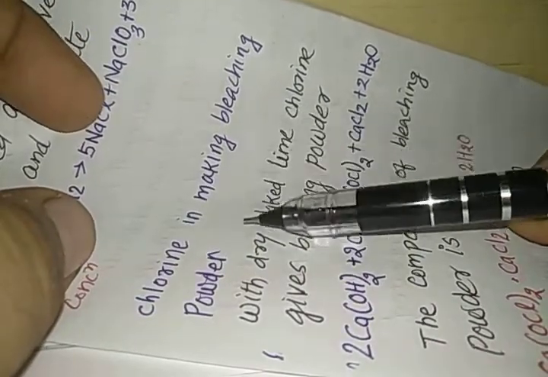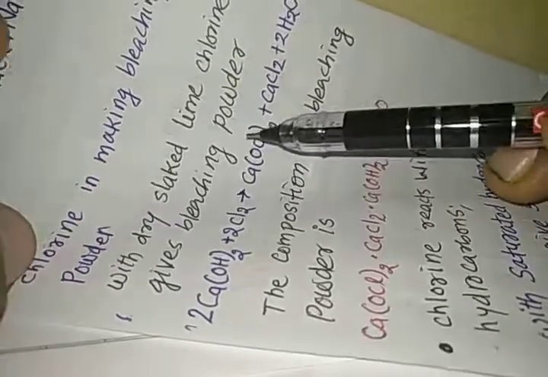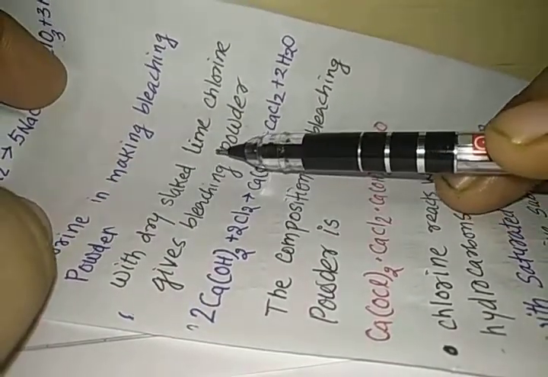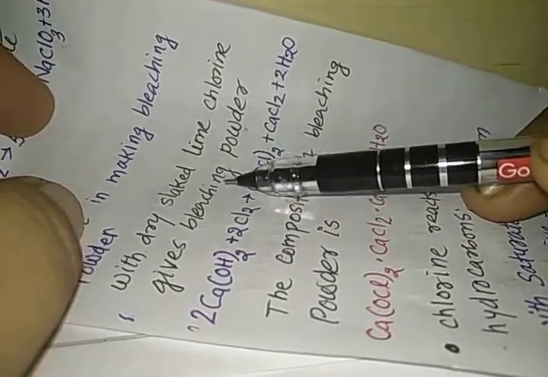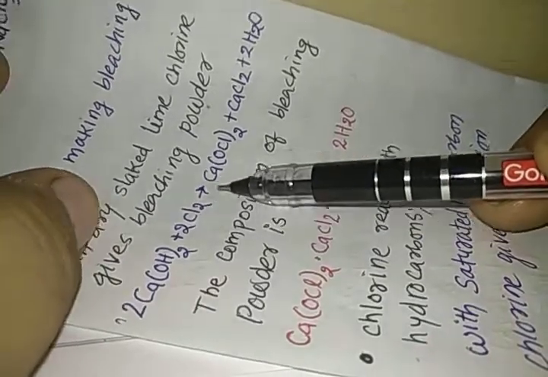Chlorine is also used for making bleaching powder. That is the reaction of chlorine with slaked lime. With dry slaked lime, chlorine gives bleaching powder. You can see Ca(OH)2 plus Cl2, that gives